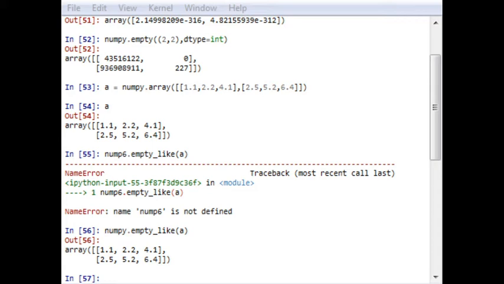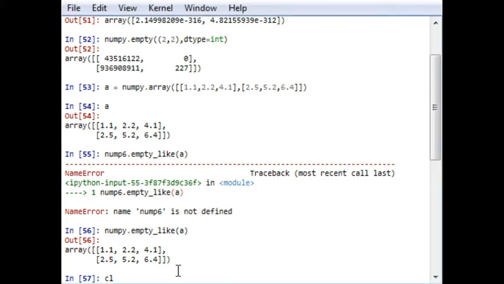A positive number means moving a designated number of steps in a vertical upward direction, and a negative number means moving a designated number of steps in a vertical downward direction, which we'll see in this particular example.